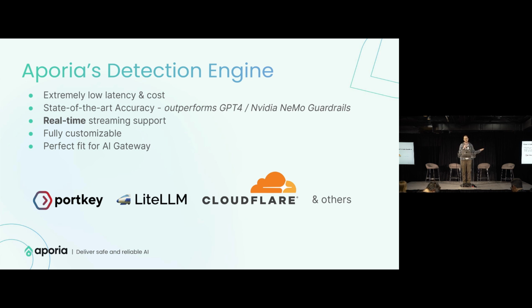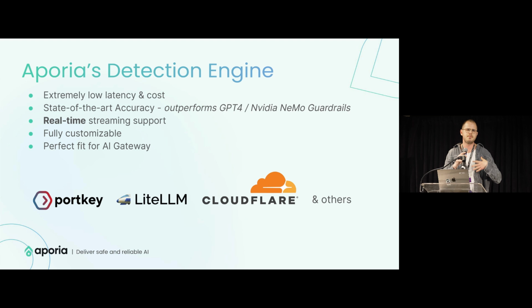This has lots of benefits: cost control, switching LLMs, less vendor lock-in, and so on. But when you combine an AI gateway like these companies here with something like Aporia, it becomes really powerful, because you can enforce guardrails for all the different Gen AI projects out of the box.